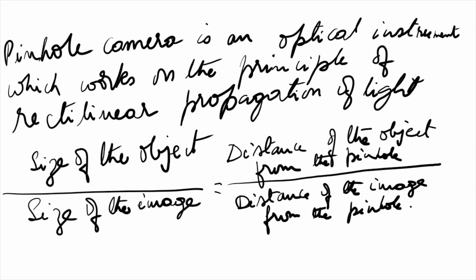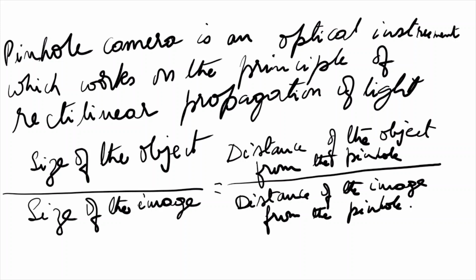So what did we learn? We learned that the image formed on the screen of the pinhole camera is much smaller than the actual size of the object. The image formed is inverted. If the distance between the object and the pinhole increases, the size of the image diminishes. That means if the distance between the object and the pinhole of the camera is more, then the image size will be reducing. If the distance between the object and the pinhole decreases, image size increases.